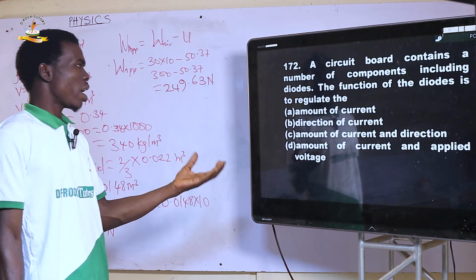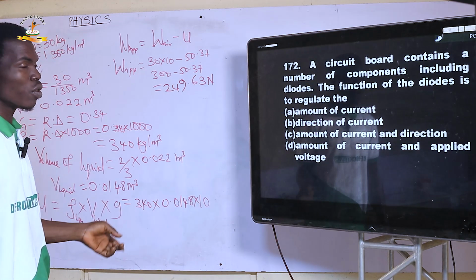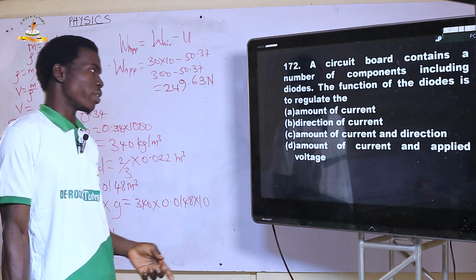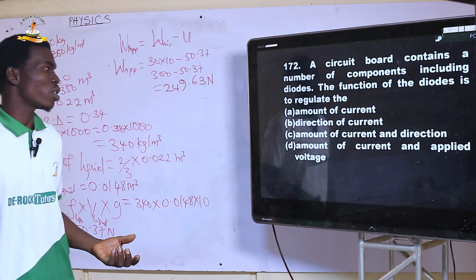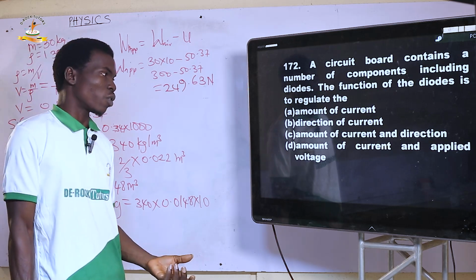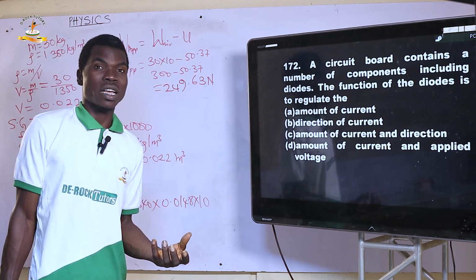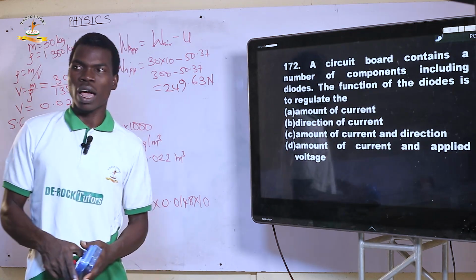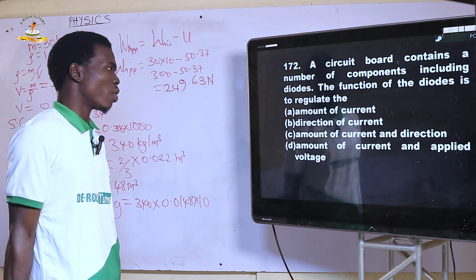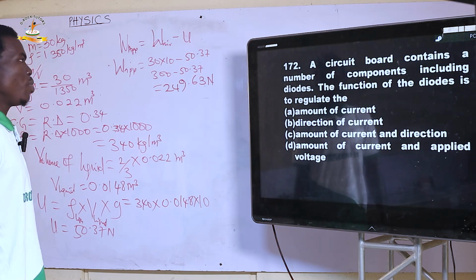So A, amount of current, does it regulate the amount of current? No, it does not. B, direction of current. Yes, it regulates the direction of the current, and that is why it can be used as a rectifier, so that no negative current will be allowed to pass through it. So the correct option is direction of current, B.